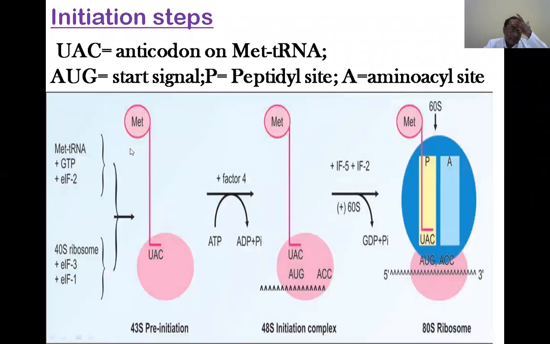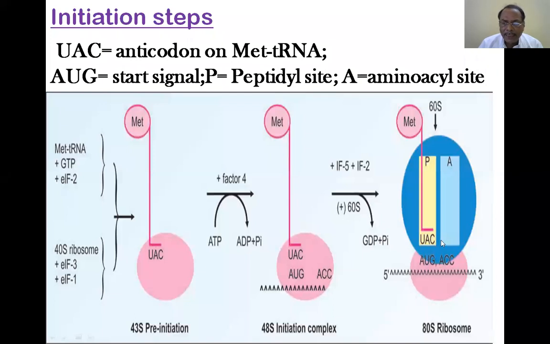In the initiation, there are again sub-steps. The first step is dissociation of the ribosome. We need the ribosome, because the whole process occurs in the ribosome.